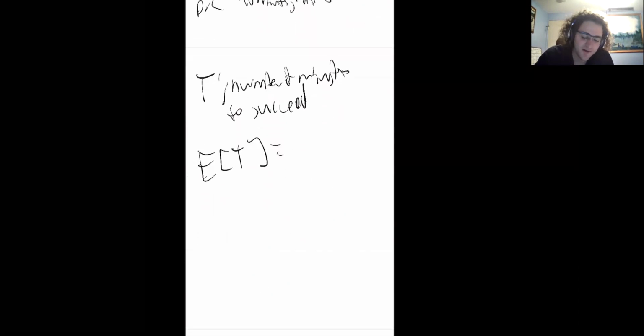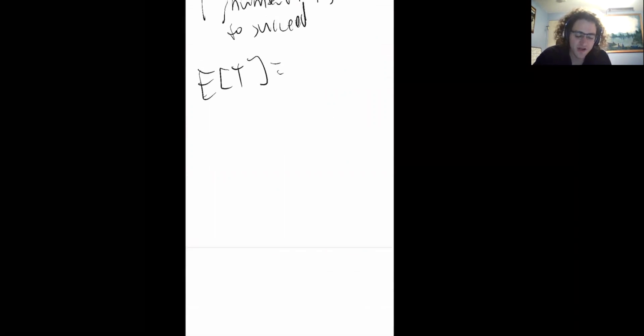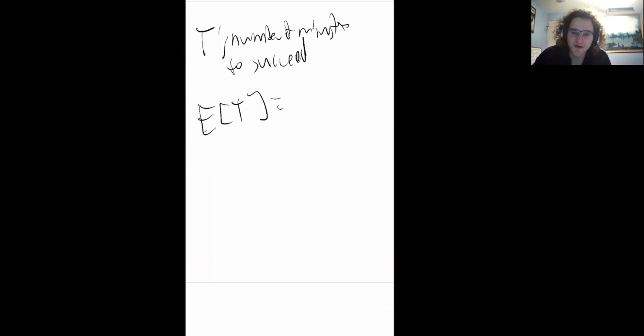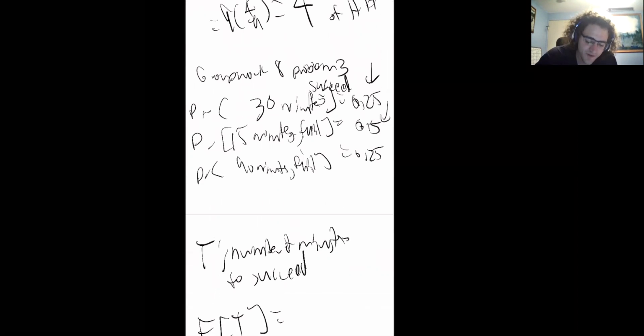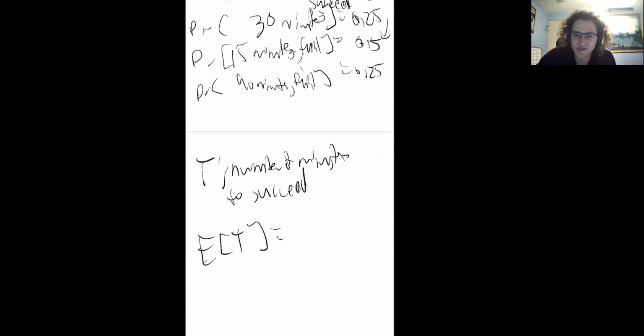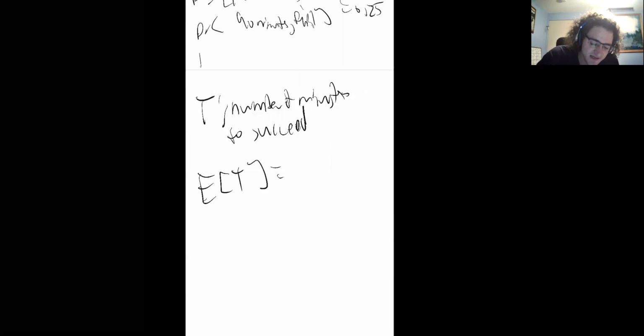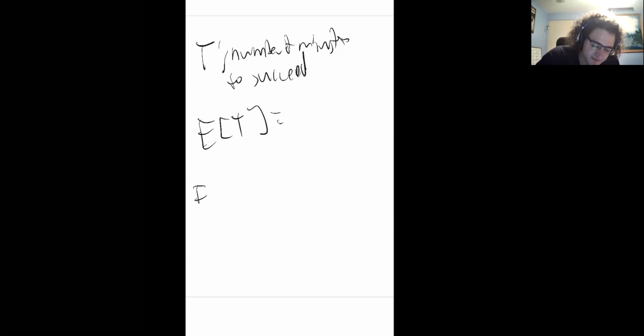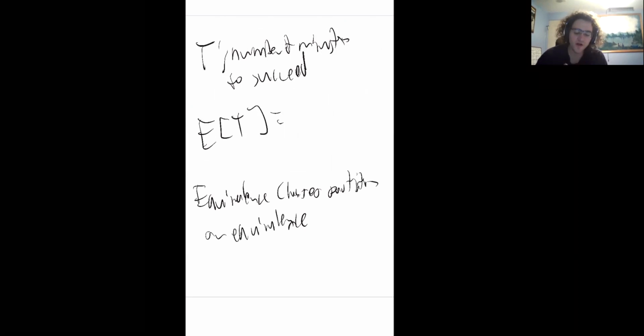And so then we can use this idea of the law of total expectation. The law of total expectation is saying we have some events that partition a problem, and this is similar to the idea of equivalence classes. If you recall, equivalence classes partition an equivalence relation, and we cover all of the equivalence relation.